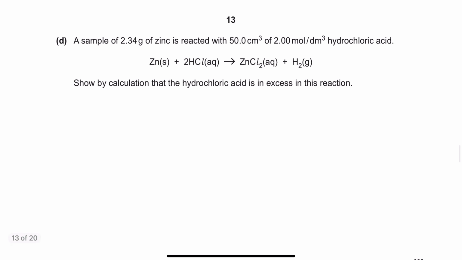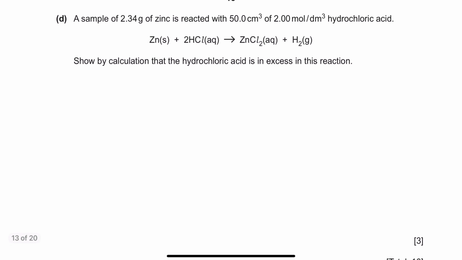Now, a sample of 2.4 grams of zinc is reacted with 50 cm3 of 2 mol per dm3 hydrochloric acid. Show by calculation that hydrochloric acid is in excess in this reaction. Okay, it's already telling you that hydrochloric acid is in excess. So first find how many moles of hydrochloric acid are actually needed for 2.3 grams, right? So for 2.3 grams, how many moles should be there?